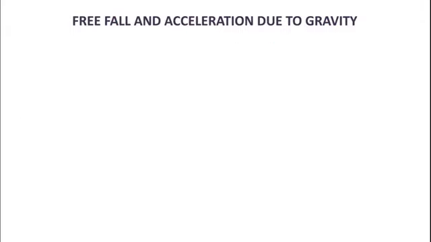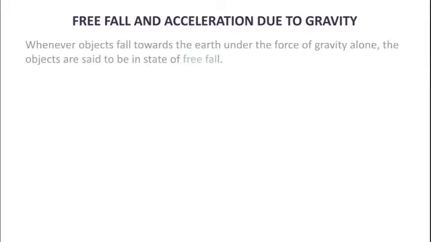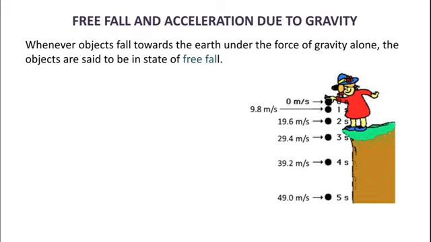Now let us understand free fall and acceleration due to gravity. So what is free fall? Whenever objects fall towards the earth under the force of gravity alone, the objects are said to be in a state of free fall. Let us understand this situation. Suppose in this situation, the stone is falling freely. Falling freely means there is only one force, that is the force of gravity, acting on this stone.